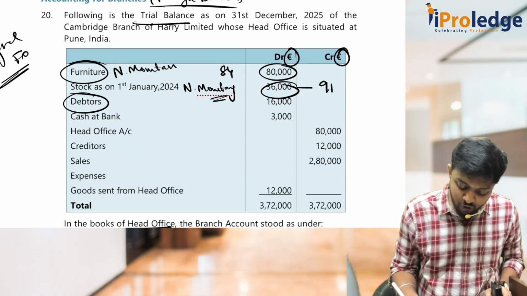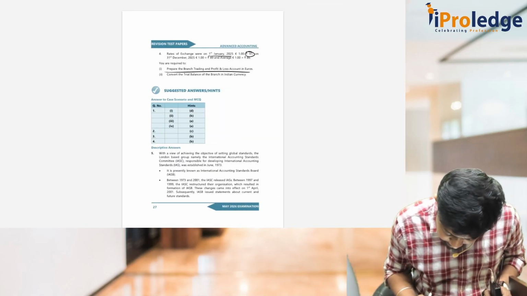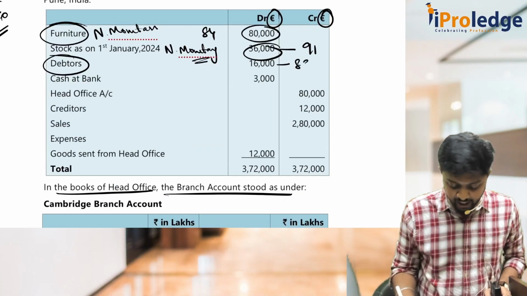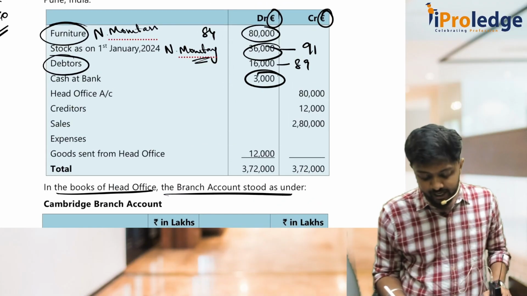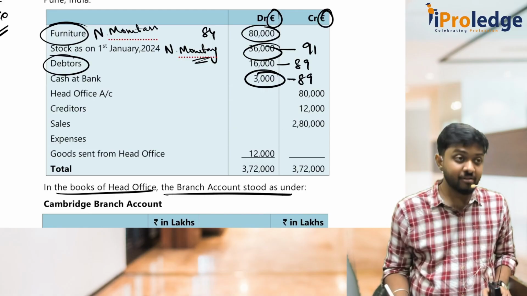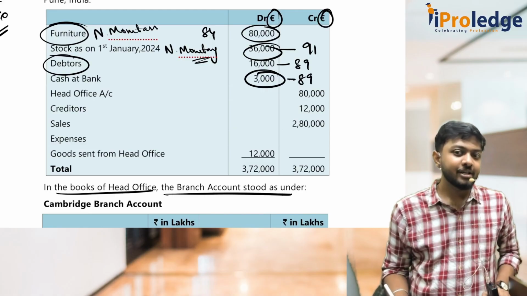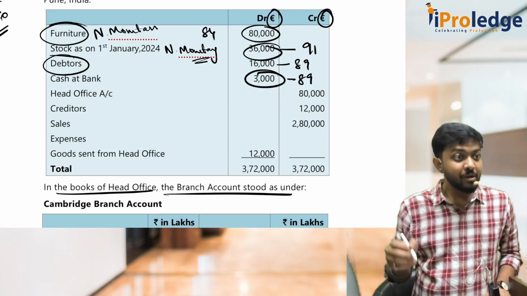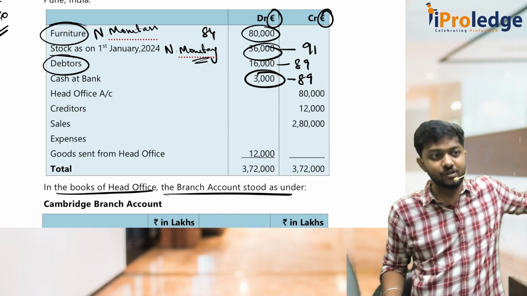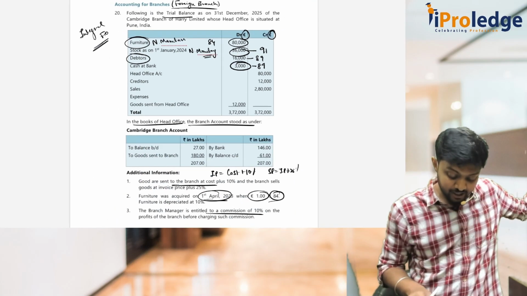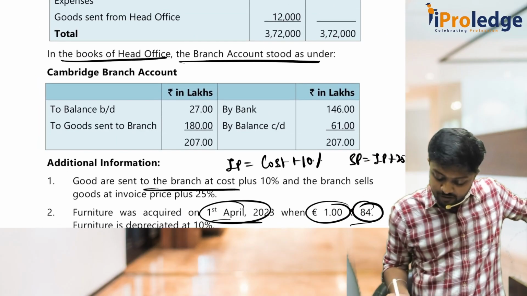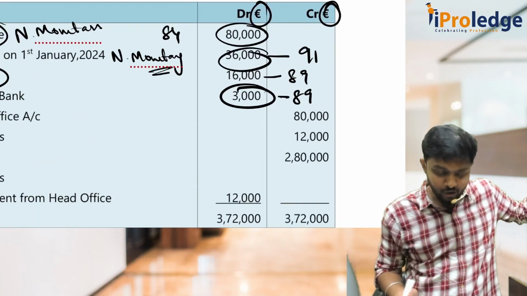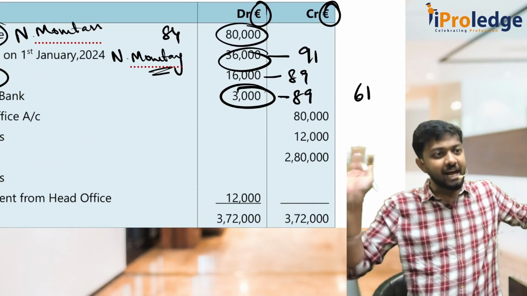Debtors is a monetary item, so we will use the closing rate. What is the closing rate? It is 89. So for debtors I will use 89. Cash at bank is a monetary item, I will use 89. Head office: which rate? No need to use any rate, because the head office balance here will be equal to the branch balance in the head office books. Have they given the branch balance in the head office books? Yes. The branch balance in the head office books is 61. No need to convert this, directly take it as 61 lakhs.